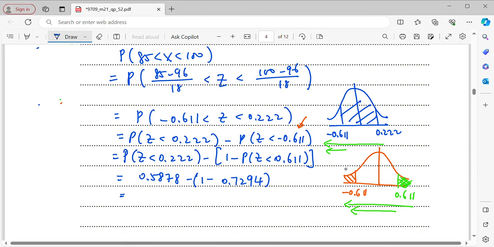So this is going to be 0.3172, and we always round the answer correct to 3 significant figures. Therefore, it will be 0.317. So that's the solution for this question.